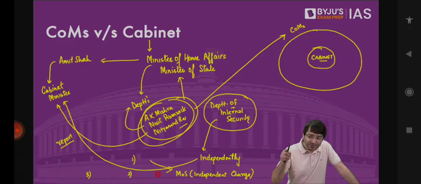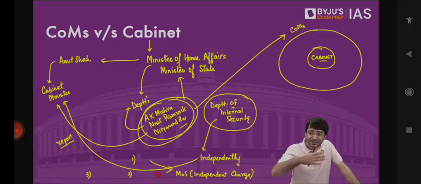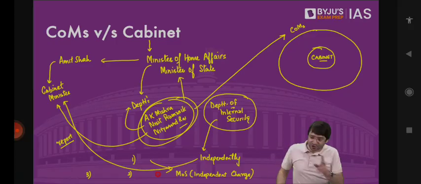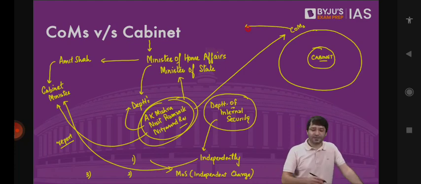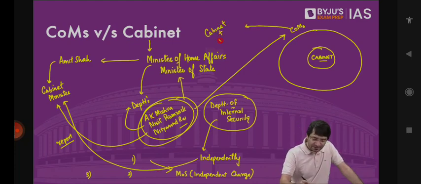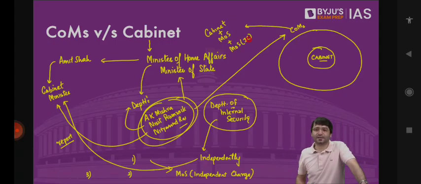Why? Because this Minister of State is independently in charge of that department. That is independent of the Cabinet Minister. There is no Cabinet Minister above the Minister of State with independent charge, because this Minister of State with independent charge directly reports to the Prime Minister. And this term, Council of Ministers, includes Cabinet Ministers, Ministers of State, and Ministers of State with independent charge. All these different types of ministers are appointed by the President, only on the advice of the Prime Minister. We call them Council of Ministers.